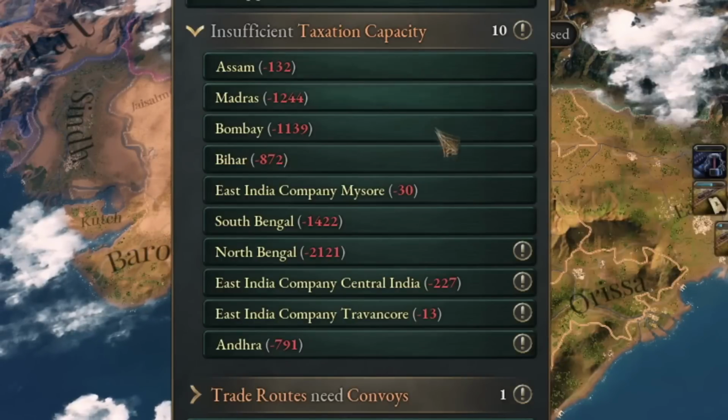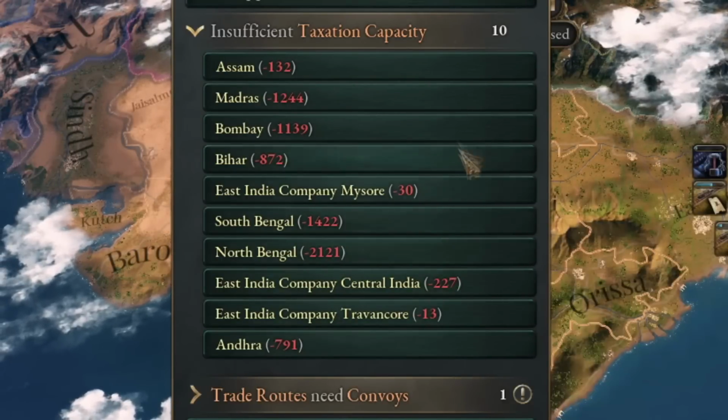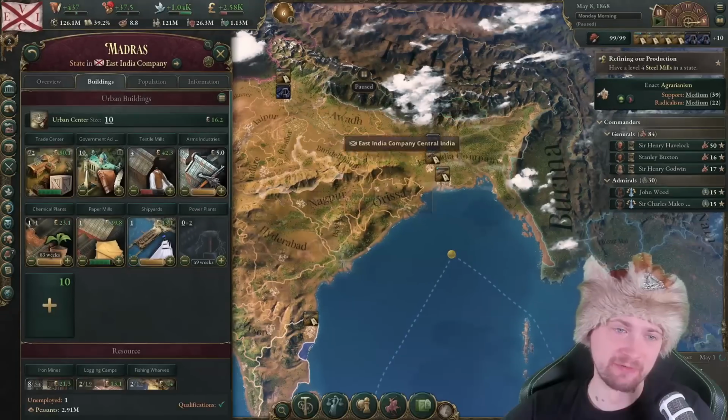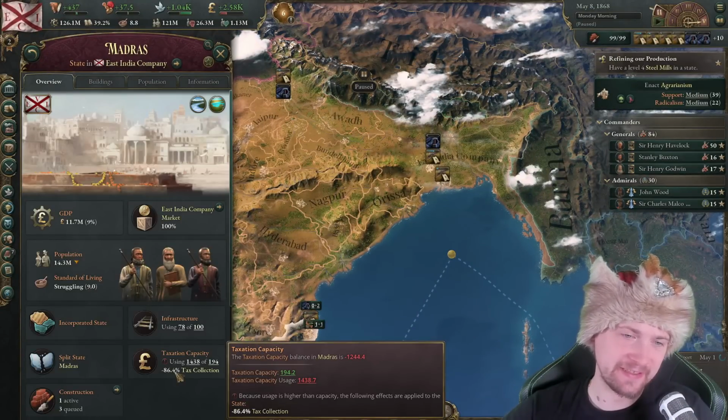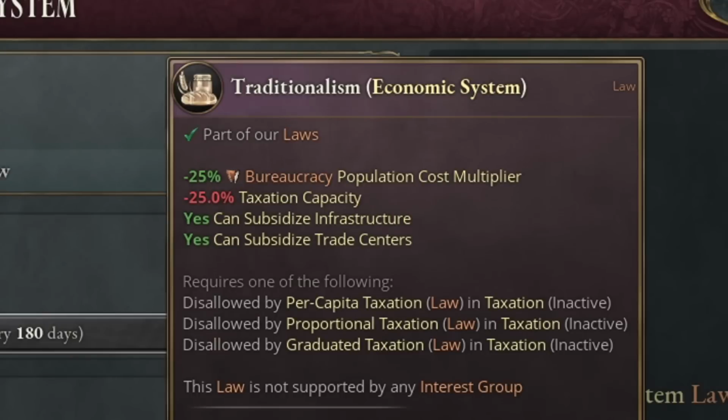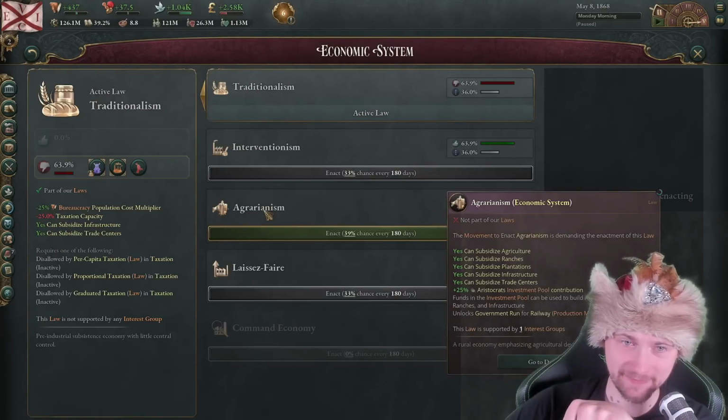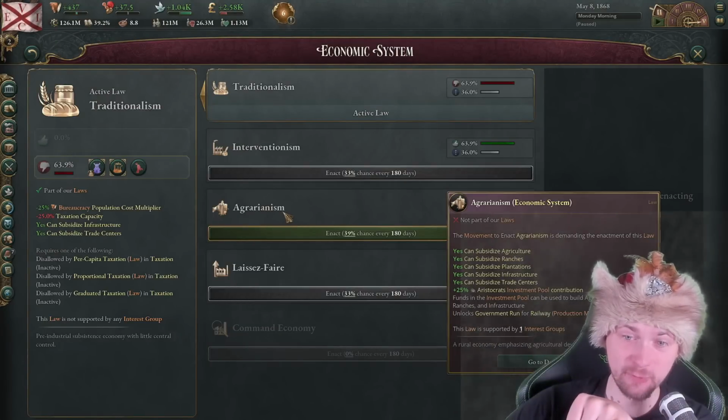I think one of the biggest struggles in India, besides the standard of living, is the taxation capacity. We have so many people and so little tax capacity. We can't really do much. Like, look at Madras. How much of the tax is being wasted here? So actually, traditionalist is minus 25% taxation capacity. So if I embrace agrarianism, that should actually help with tax.